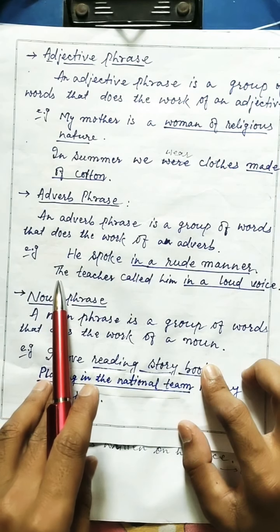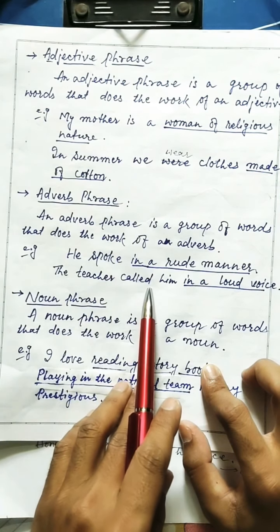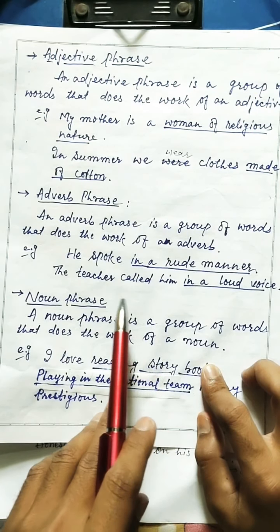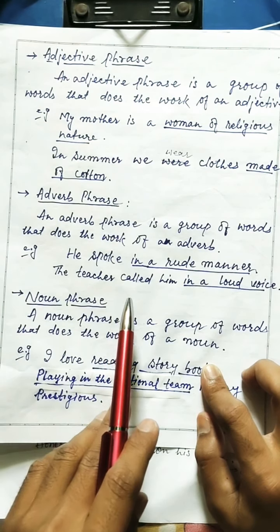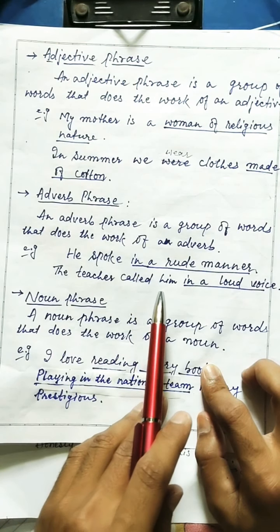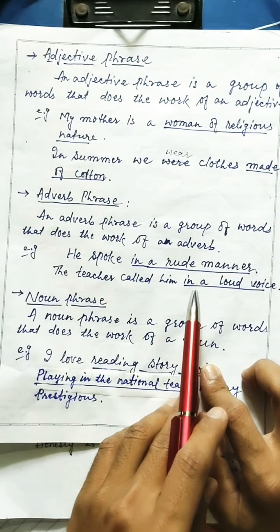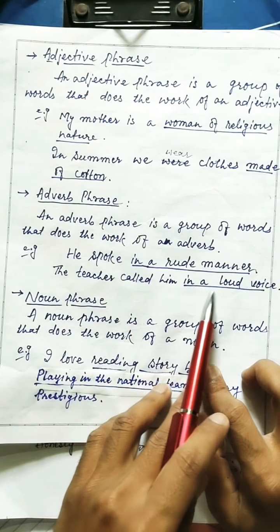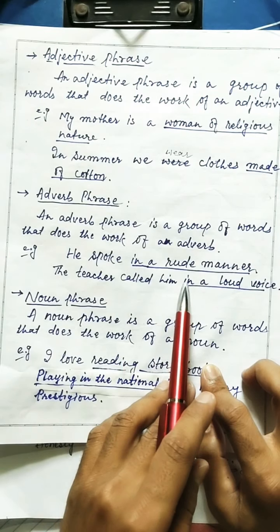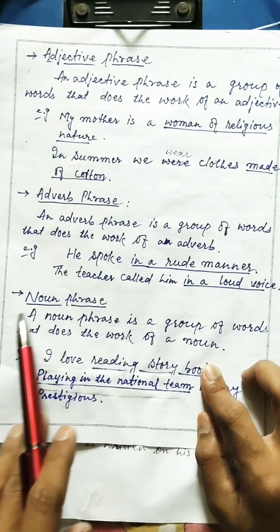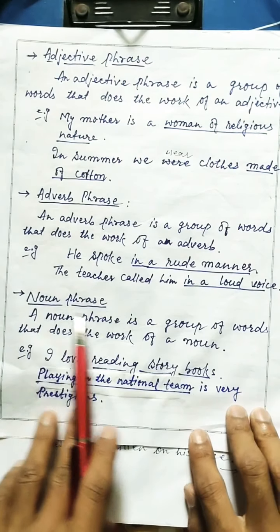Now in the next sentence, the teacher called him in a loud voice. Generally we say that the teacher called him loudly. So the word loudly is an adverb. So we use that very adverb as an adverb phrase. The teacher called him in a loud voice. Here in this sentence, in a loud voice is an adverb phrase. Clear? Now come to the noun phrase.